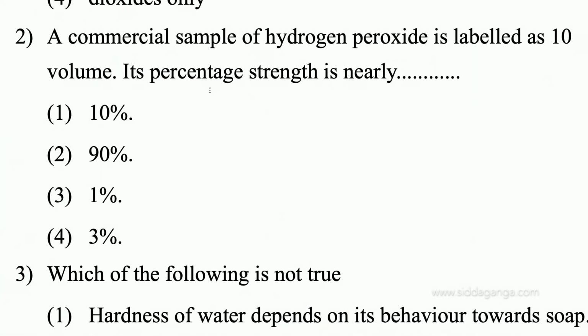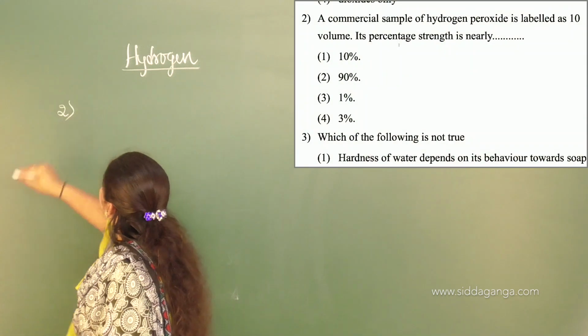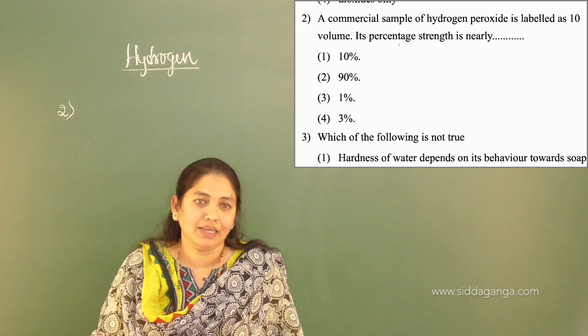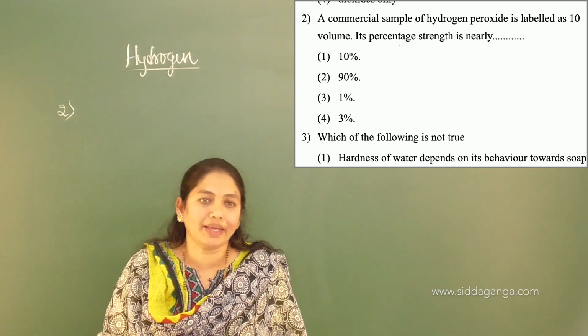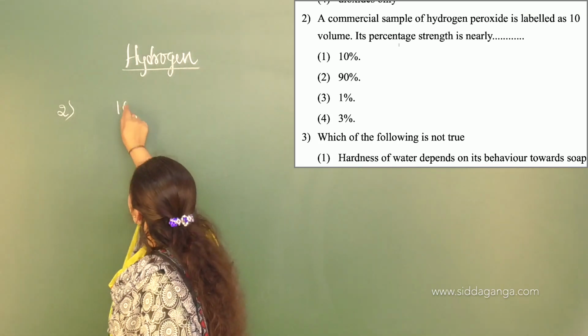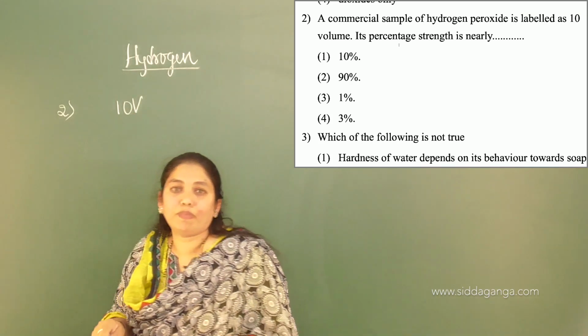The next question is, a commercial sample of hydrogen peroxide is labeled as 10 volume. Its percentage strength is nearly? I already told about this one also, that hydrogen peroxide is marketed as 10 volume or 100 volume. Here, what is its percentage?